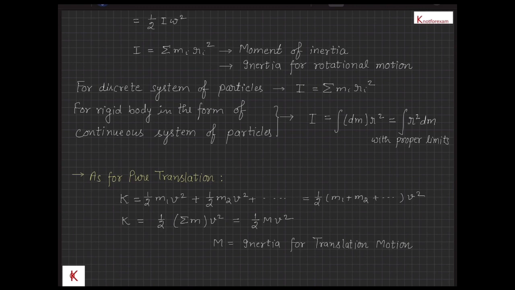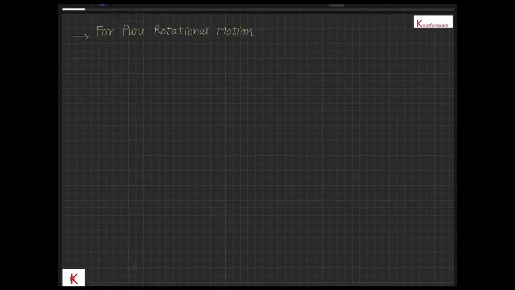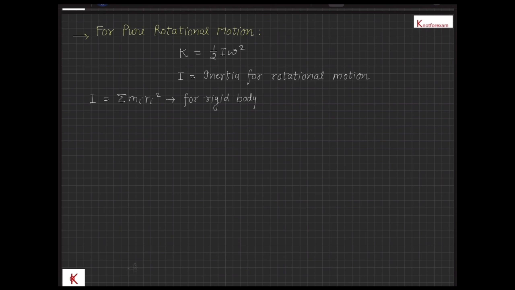Now for pure rotational motion, the expression for total kinetic energy, half I omega square, is analogous to the total kinetic energy in pure translation, that is half m v square. Here the term I is analogous to inertia for translation motion, and it is the inertia for rotational motion, which can be calculated as I is equal to sigma of mi ri square for a rigid body of discrete system of particles, and I is equal to the integration of r square dm for a rigid body of continuous system of particles.